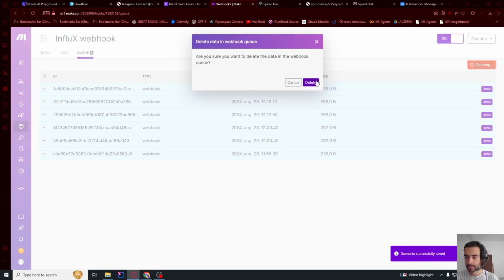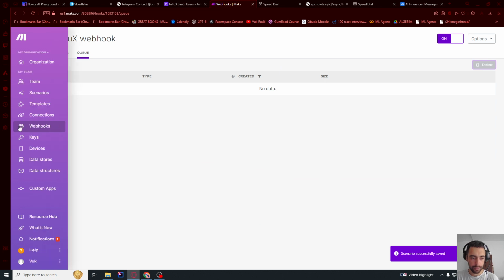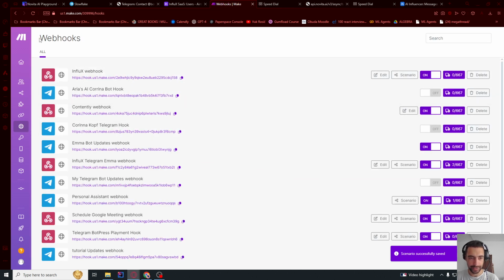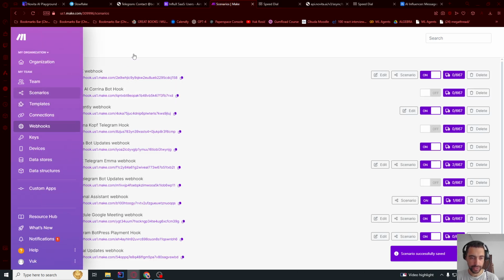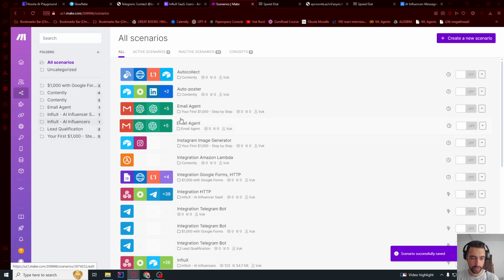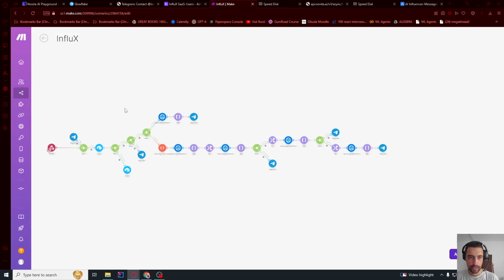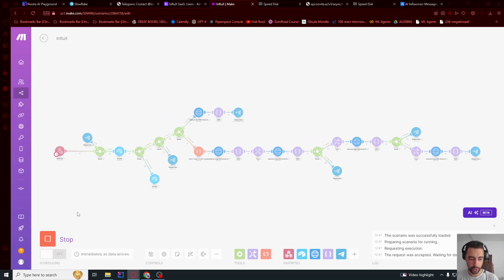Really? Delete. Because now we're gonna need this functionality and we wanna delete all of the unnecessary garbage. So let's go back to our scenarios folder, and I'm gonna go here. Let's run this once, so you will not see wait for new data. If you see that, then you didn't delete properly the data.